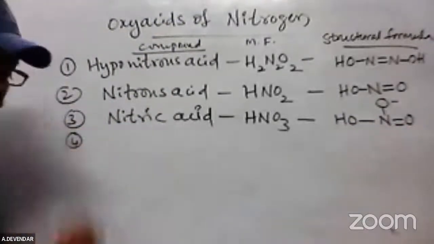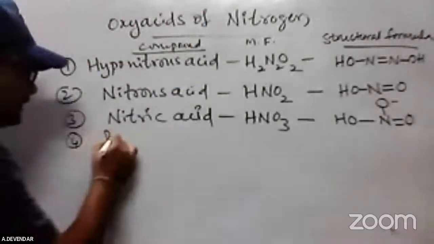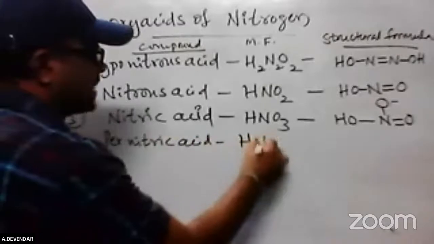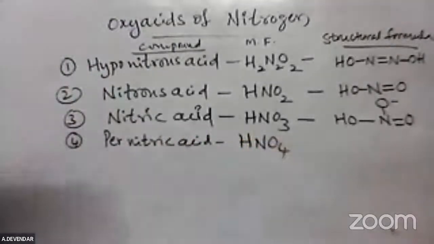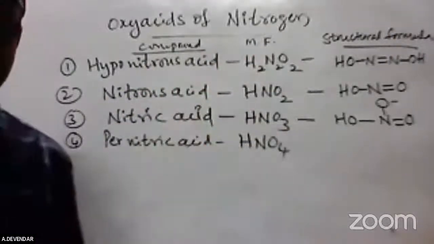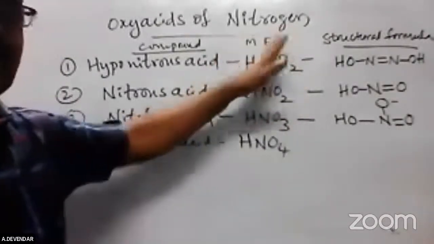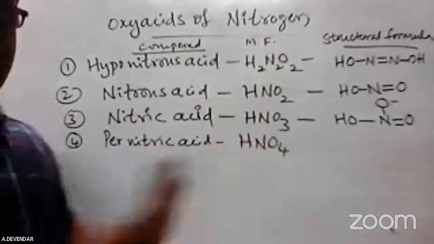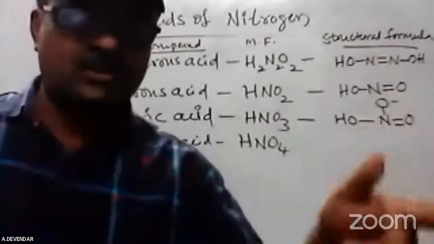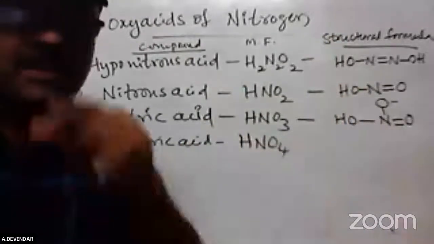The fourth of the oxy acids is pernitric acid. This is called HNO4. Please remember HNO, HNO2, HNO3, HNO4. For easy remembering from the examination point of view: HNO is there, HNO2 is there, HNO3 is there, HNO4 is there. You can write the structural formulas. These are important 5 marks bits. Very simple.